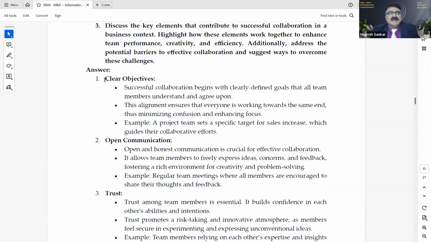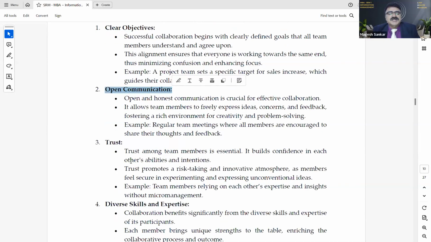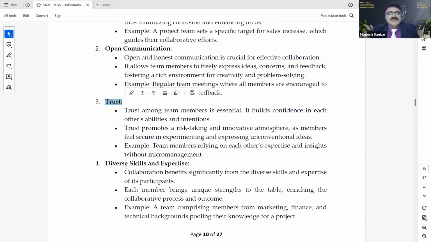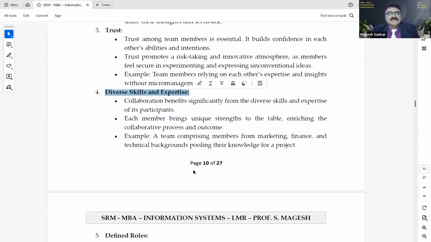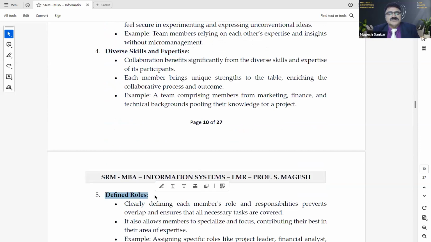So you need to have clear objectives, and open communication is very, very essential. You need to have trust, and you need to have diverse skills and expertise and defined roles.